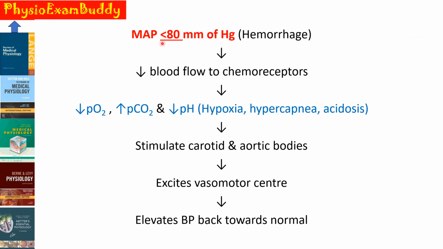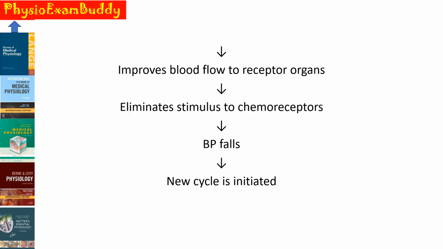So when the mean arterial pressure goes below 80 millimeters of mercury, commonly occurring in conditions like hemorrhage, there will be a decrease in the blood flow to the chemoreceptors. Whenever there is a decrease in blood flow, there will be a decrease in the oxygen content, so hypoxia will be there. An increase in the carbon dioxide content, that is hypercapnia, will be there, and the hypercapnia will cause acidosis. All these things will stimulate the carotid and aortic bodies and excite our medullary cardiovascular center, or the vasomotor center, and elevate the BP back towards normal.